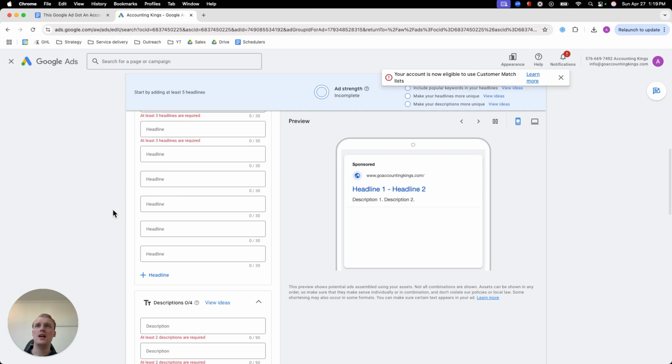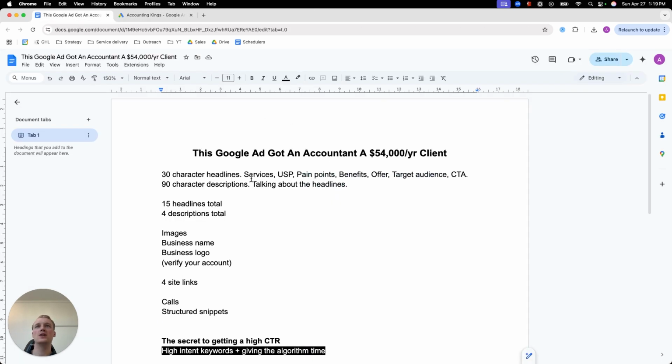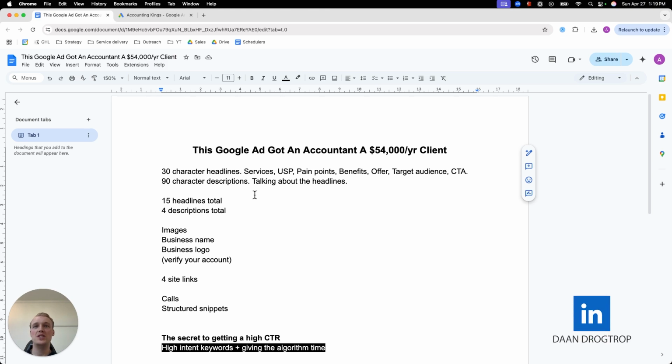One thing though, if you already have all the services, USPs, pain points, and you already have the benefits, the offer, the target audience, and the CTA in the headlines, and you just cannot really think about anything else that makes you different or another headline, you don't necessarily have to put in all 14. Like if you talked about everything that you offer and you put all of those elements in your headlines, it's better to only have 10, because if you are going to add more and you are going to say more things that say the same thing, then it's only going to delay the time that you actually have found the combination, which is very important, right?